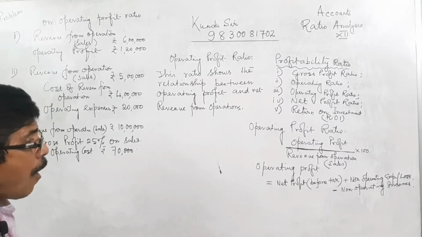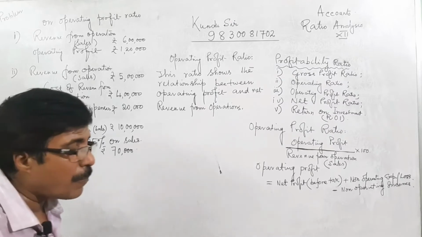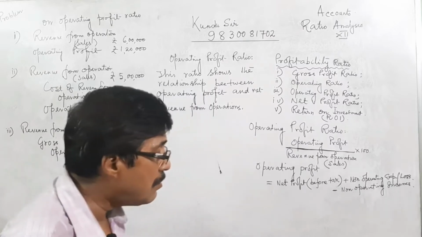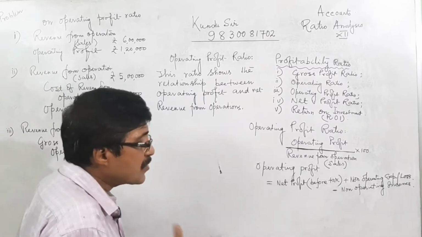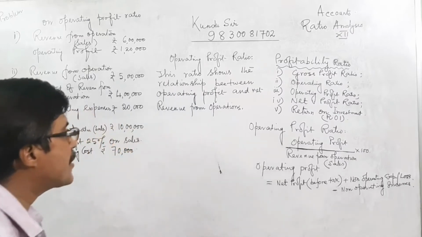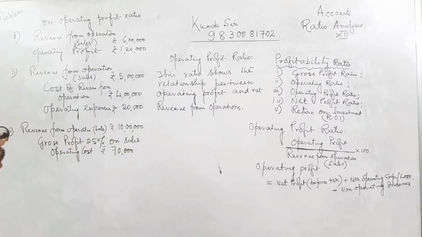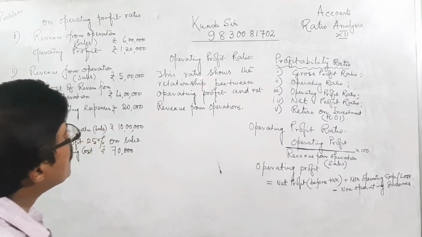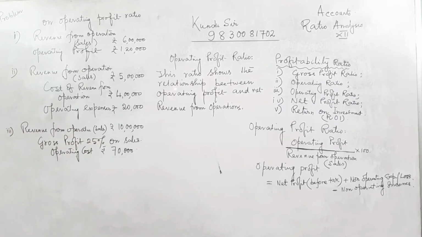That means operating expenses are the examples of employee benefit, depreciation, bad debt, discount, interest, administrative expenses, office expenses, etc. All are the examples of this. So the ratio shows the relationship between operating profit and revenue from operation.